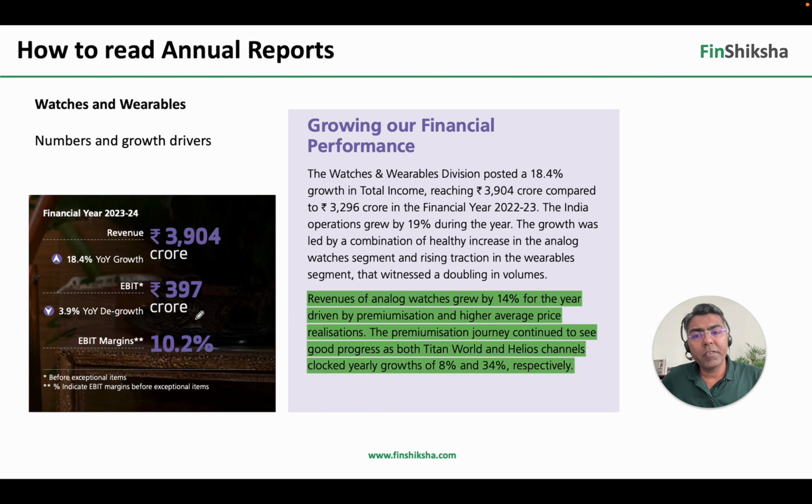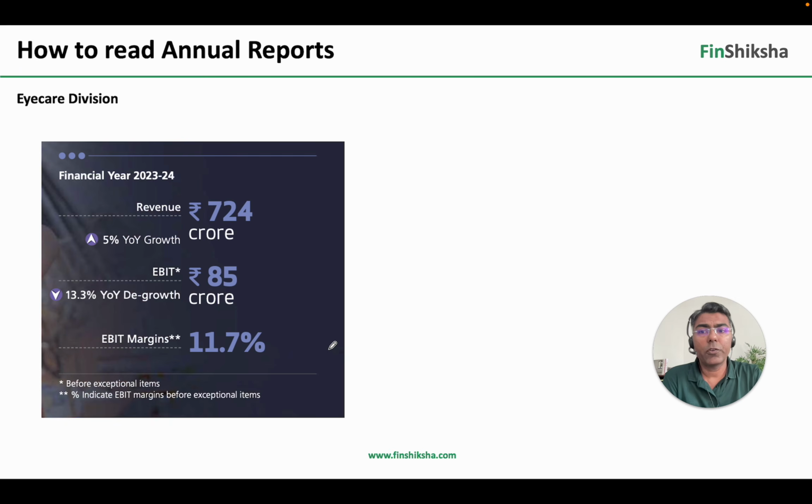Then you go to watches and wearables. You'll realize that watches and wearables, while the second largest segment, is still substantially smaller than jewelry segment, right? यहाँ पे what is going on is, as the company says, revenues of analog watches grew by 14%, driven by premiumization and higher average price realizations. What is happening is people are again upwardly mobile with respect to these watches, and that is causing the revenue to go up because premiumization play out कर रहा है watches segment में. Right, so that's one area.